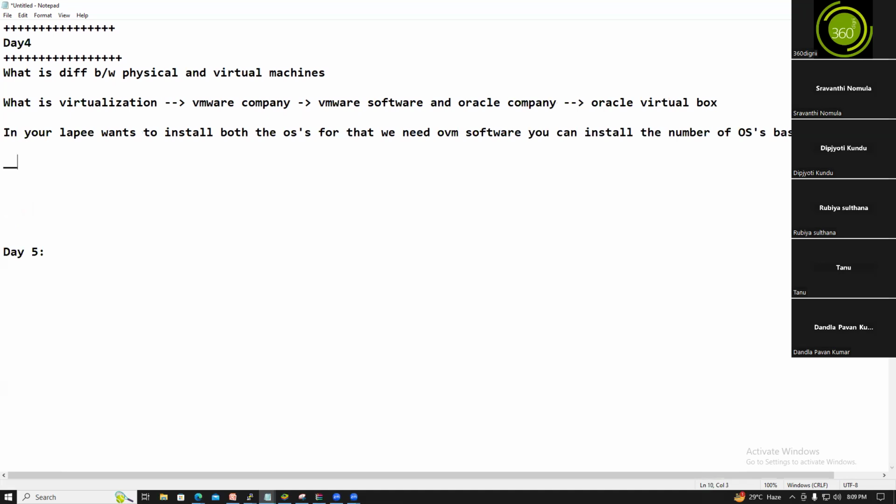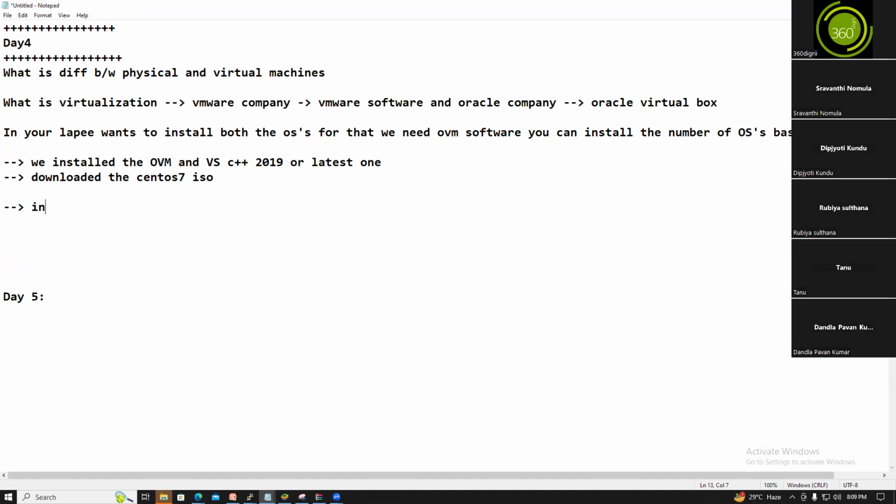So what we did, guys, we installed OVM and VS C++ 2019 or a later one, and then downloaded the CentOS 7 ISO, and installed the CentOS 7 virtual machine on Oracle Virtual Box. So this is what we did on day 4.